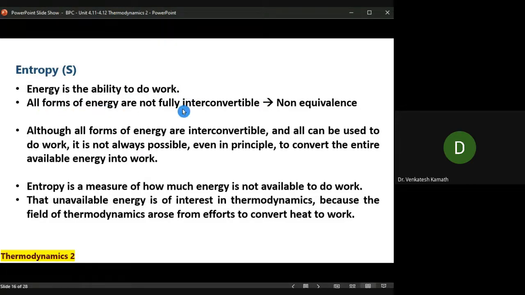So all forms of energy are not fully interconvertible. This is the concept of non-equivalence: Q not equal to W. So these two are the basic background behind the second law of thermodynamics. Now, how do we explain this? Although all forms of energy are interconvertible and all can be used to do work, it is not always possible, even in principle, that means in reality, to convert the entire available energy into work. Now the question arises when you say this; the concept is simple here.